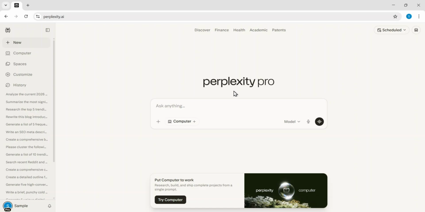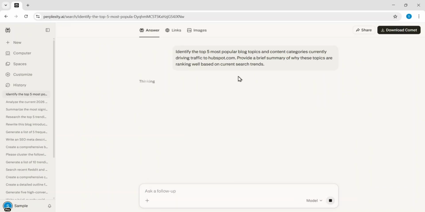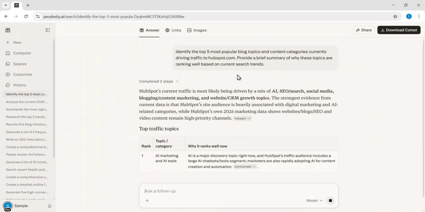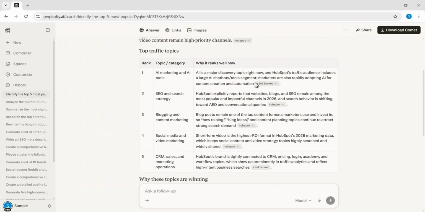In this video, I will show you how to use Perplexity AI to research your competitors' top-performing topics and identify high-value content gaps. I start by asking Perplexity to identify the 5 most popular blog categories currently driving traffic to HubSpot. As the results come in, the AI identifies AI marketing and tools as a top priority because the audience is rapidly adopting automation for content creation.